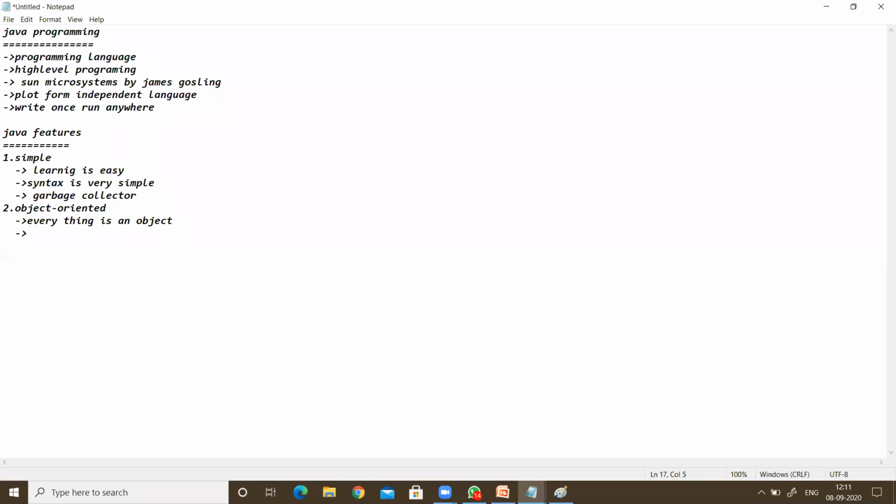Next, it follows some OOPS concepts. OOPS means object oriented programming concepts.